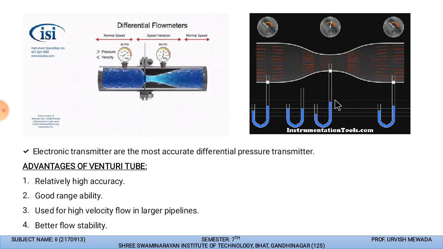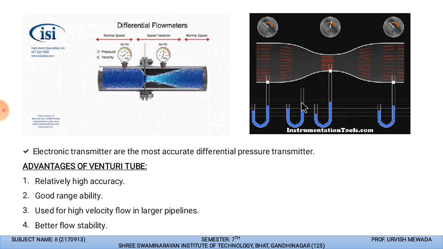If pressure is decreased, then mercury will set the level highest over here, and the rest of the 2 points where the mercury will set according to the pressure which is available in the inlet, and the point where we are releasing the liquid. So this is how this Venturi tube will work.